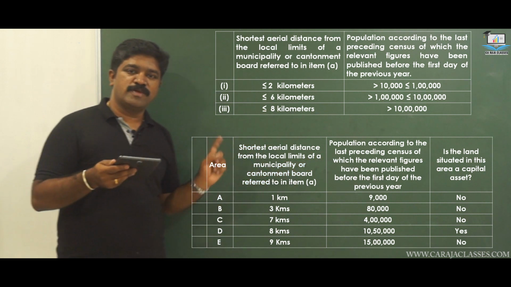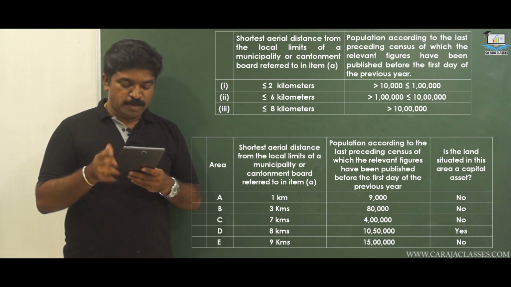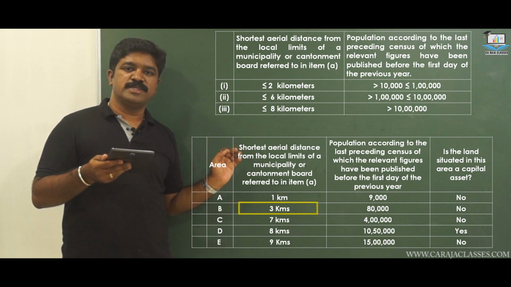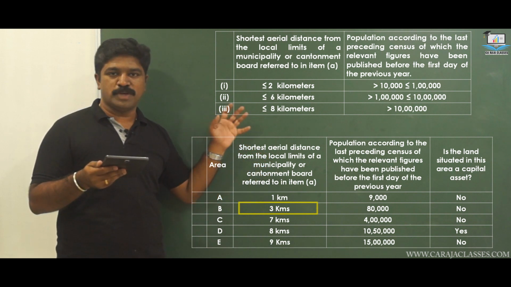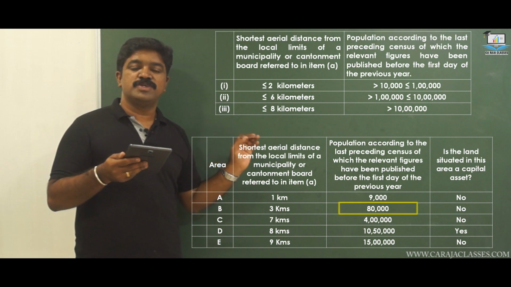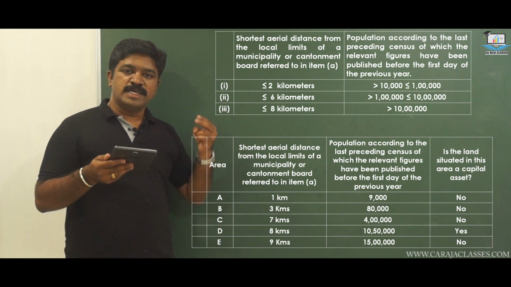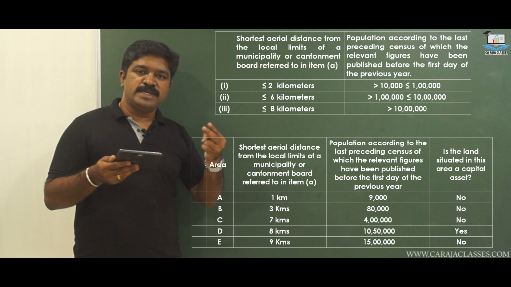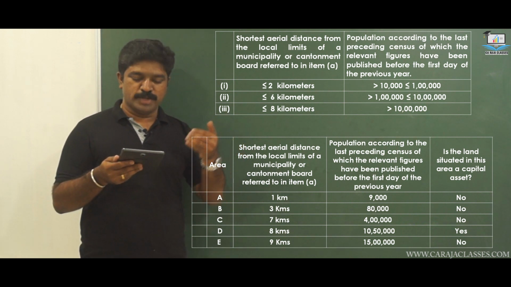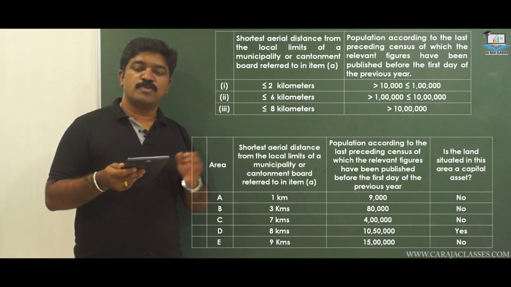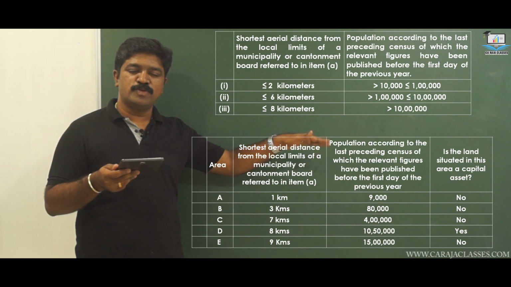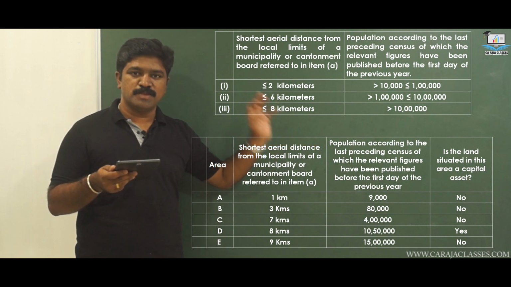Let us also take one more example. Let's say a property is situated 3 kilometers from the limits of the municipality or cantonment board. The population there is 80,000. When the property is beyond 2 kilometers, it comes under the slab of up to 6 kilometers. What is the norm there? Population should be greater than 1 lakh and up to 10 lakh to classify it as urban agricultural land.